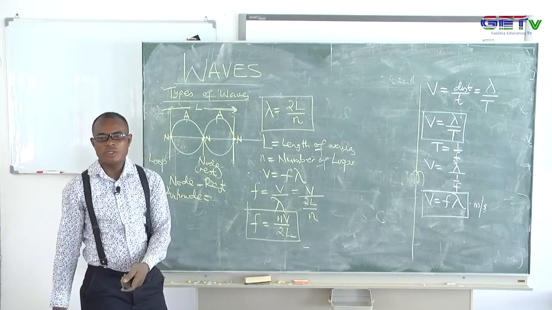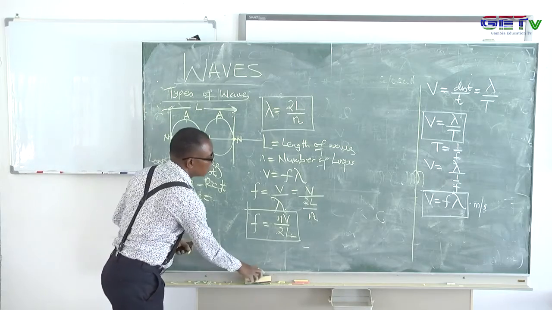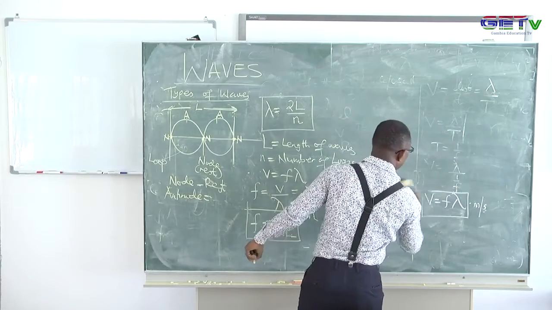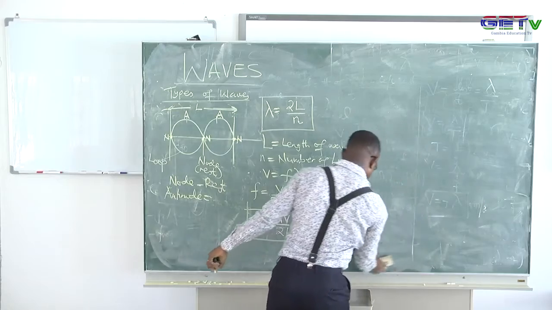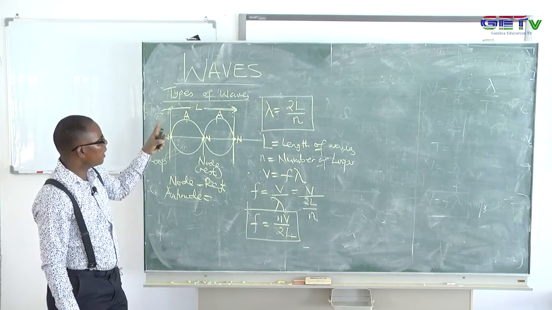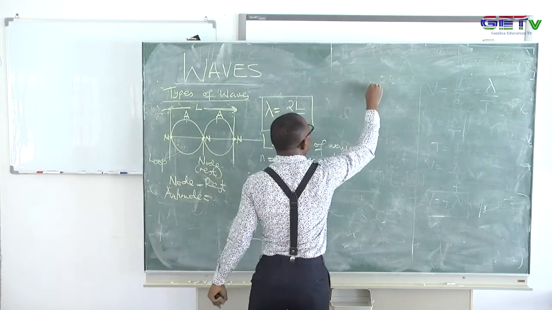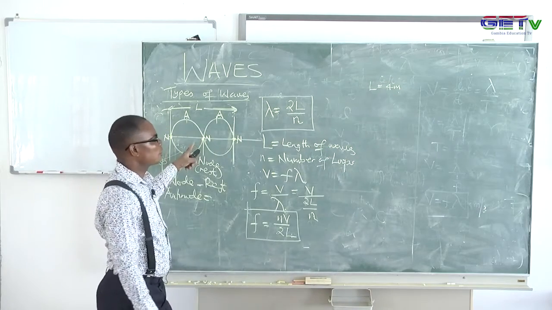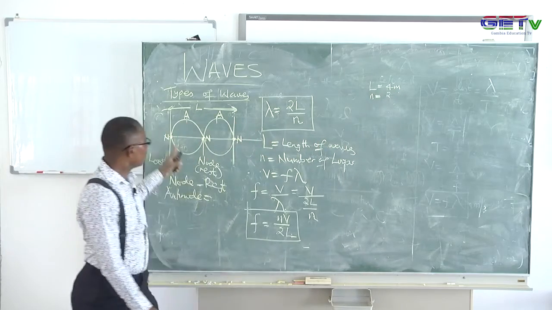So now you'll be able to use that equation. And remember, N can take different numbers, like one, going upwards like that. Let's say, for instance, this wave has a length of 4 meters. So in this question, the length of the wave is 4 meters, and the number of loops is 2 in that case. So I have 2 loops over there.